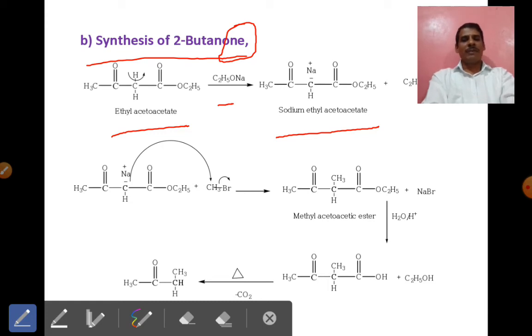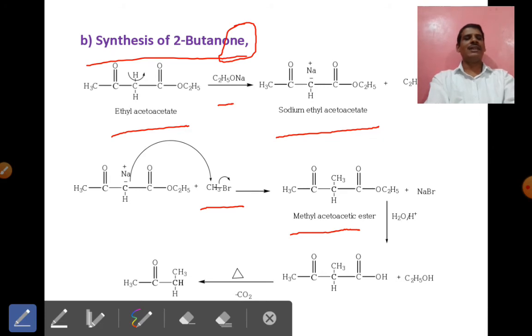The second step is when sodium ethyl acetoacetate reacts with methyl bromide, there is a formation of methyl acetoacetate. This part we already discussed in the preparation of alkyl ethyl acetoacetate by the alkylation method. The same reaction we discussed in the first application of ethyl acetoacetate. Up to this extent it is the same.